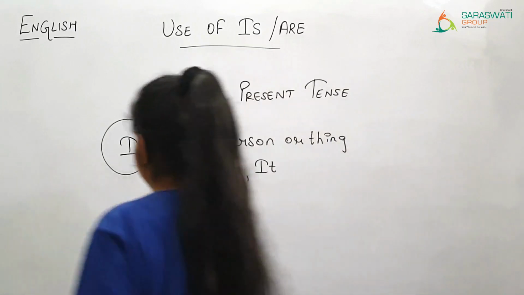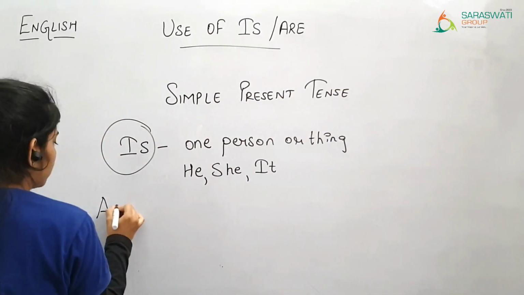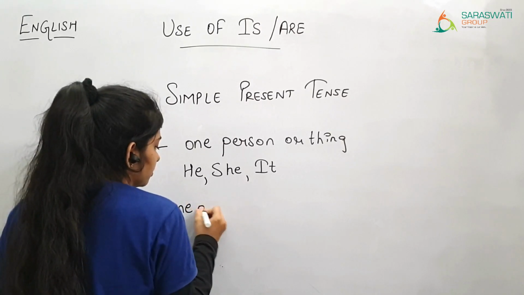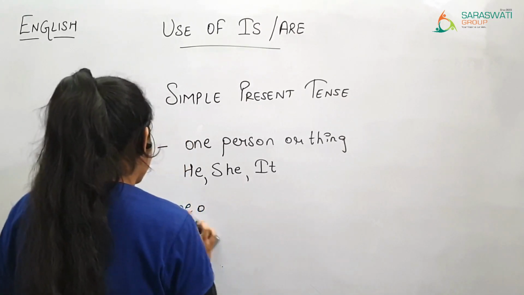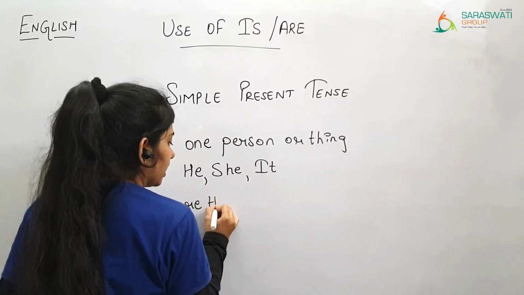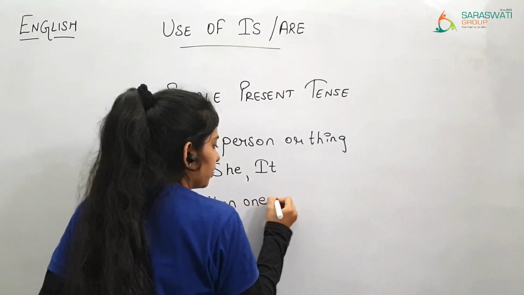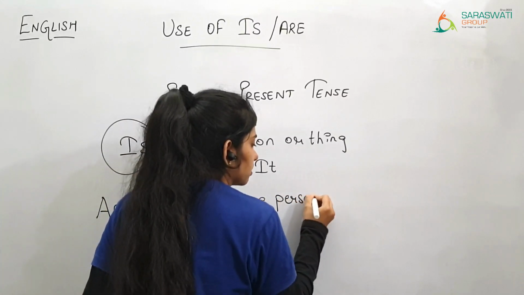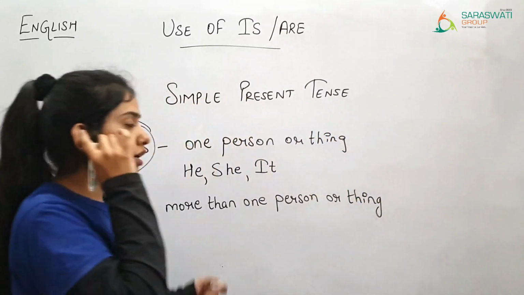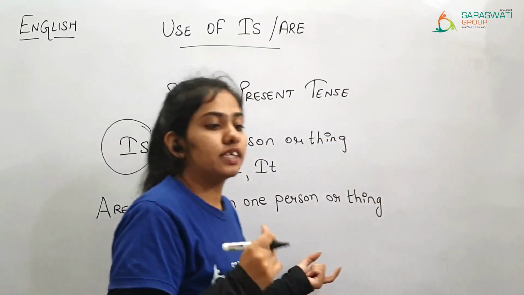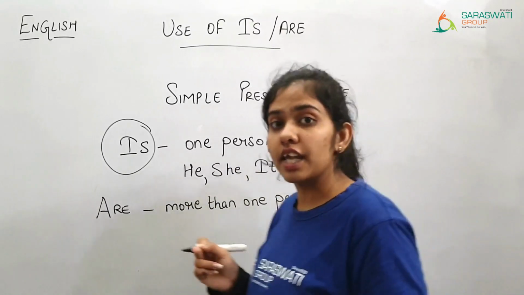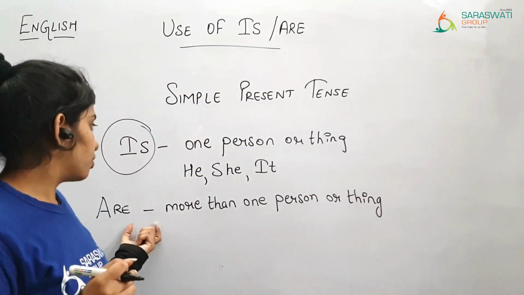Now are: more than one person or thing. When you are talking about more than one person એટલે એક કરતા વધારે લોકો or else thing ની વાત થાય છે ત્યારે you are supposed to use are.